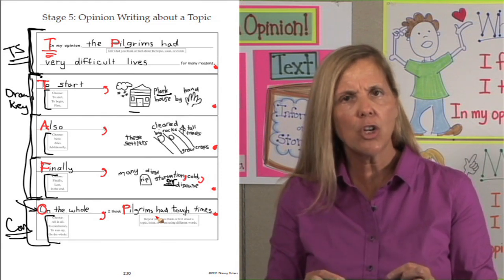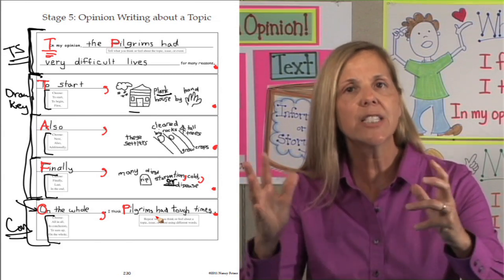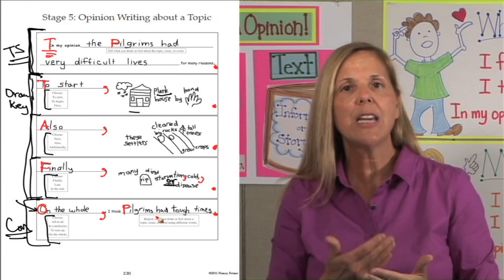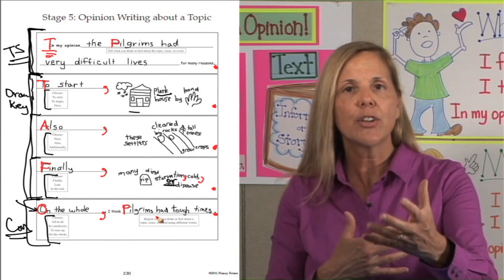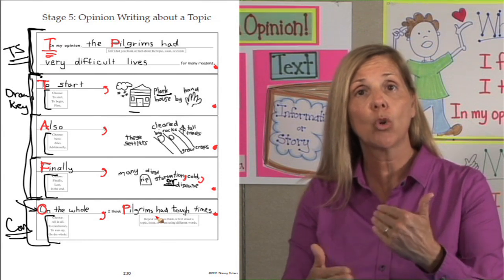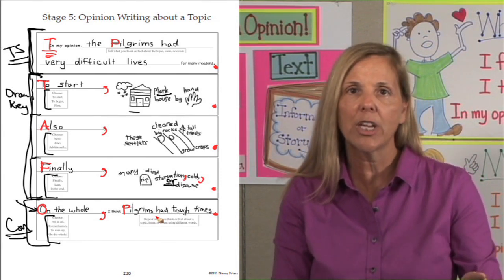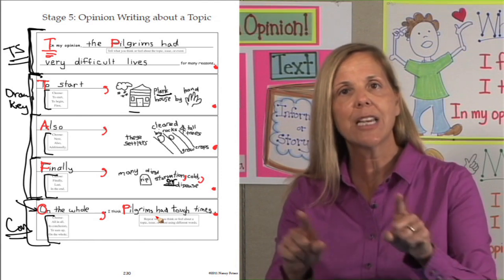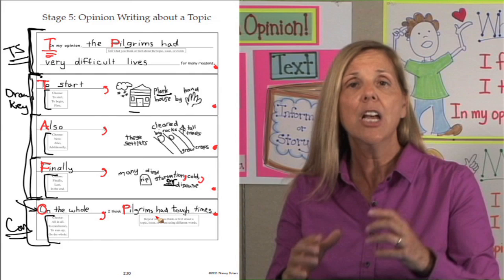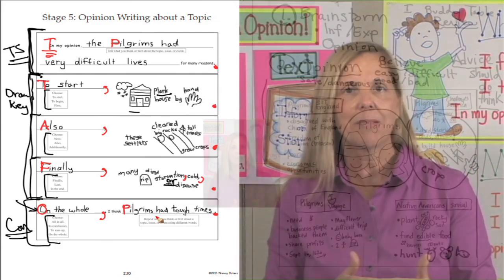Next thing that you need to do once everyone starts writing is walk the room. You should be listening to students and watch as they write so that you can give them immediate feedback. If they're saying something that doesn't make sense, you may need to stop them and help them with their oral rehearsal. If they're writing and missing words, have them go back to their organizer, read that particular sentence, and then read what they wrote and see if it matches so they can fix it. You want to give students feedback while they're writing.